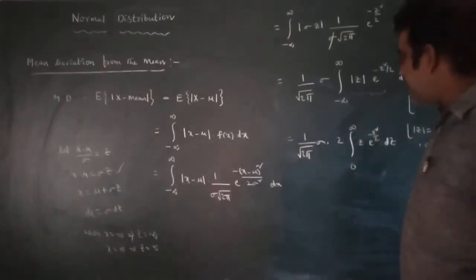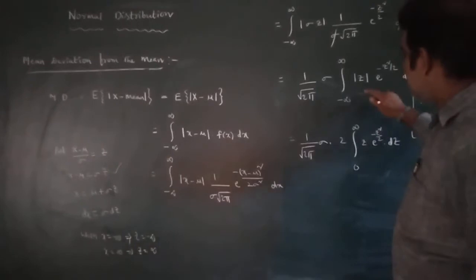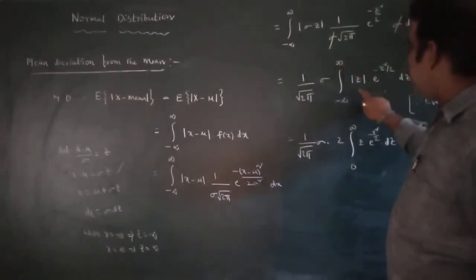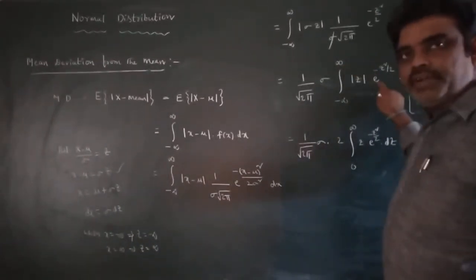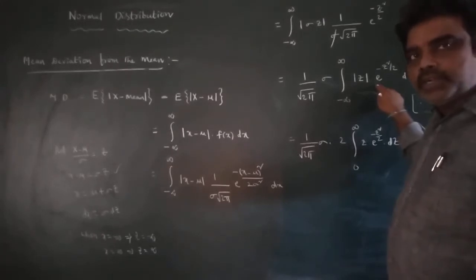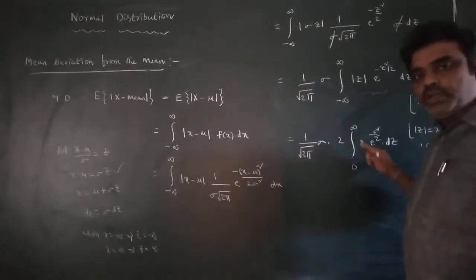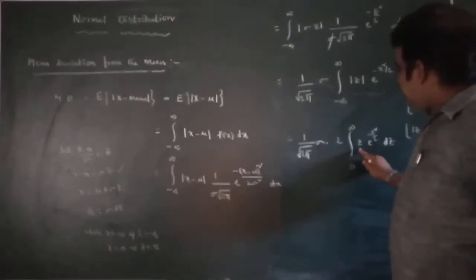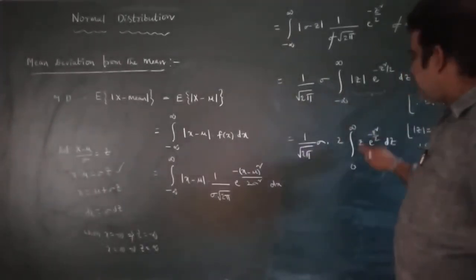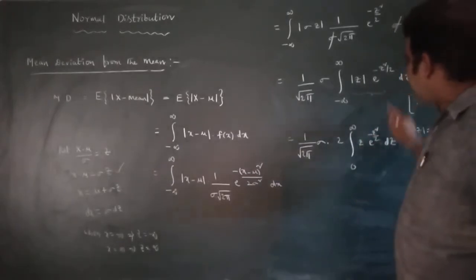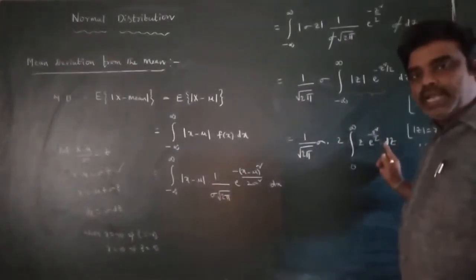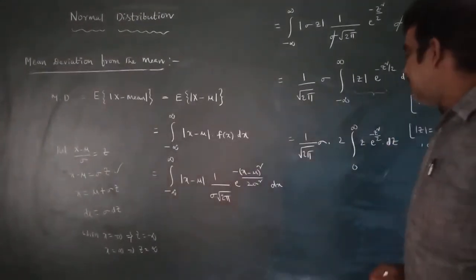Here we are applying two conditions: the integral from minus infinity to infinity of f of z dz, where f of z is an even function, equals 2 into the integral from 0 to infinity. And mod z is equal to z when z is between 0 and infinity, with e power minus z square by 2 and dz as they are.